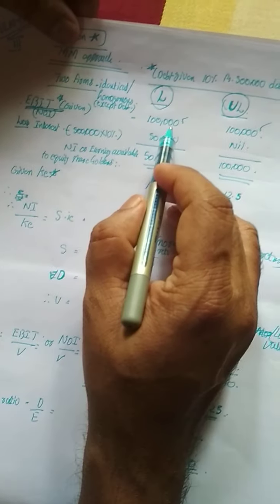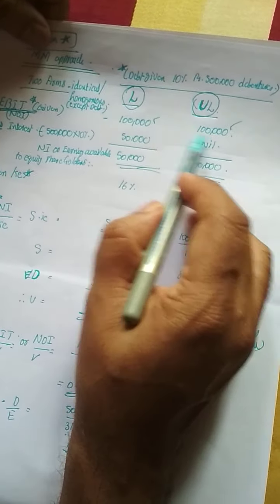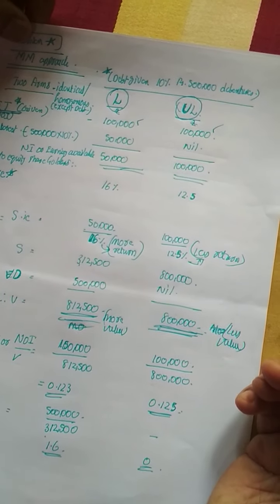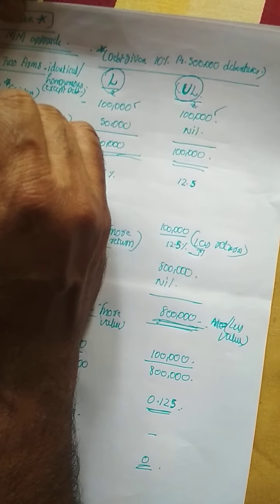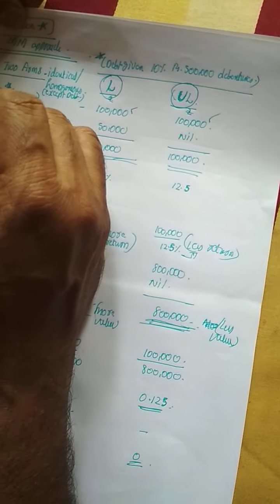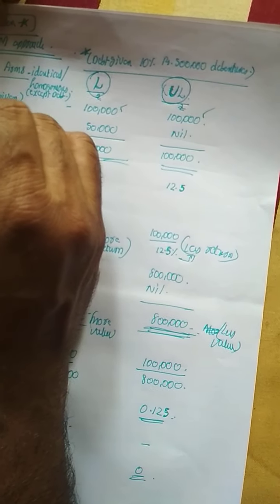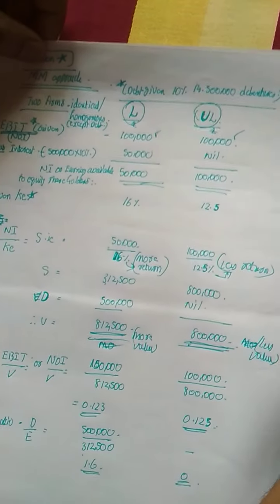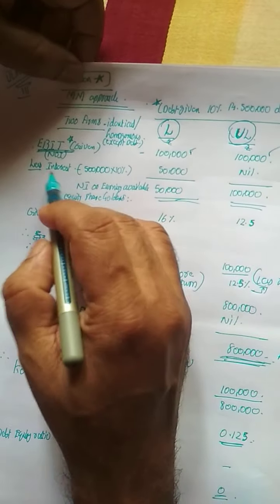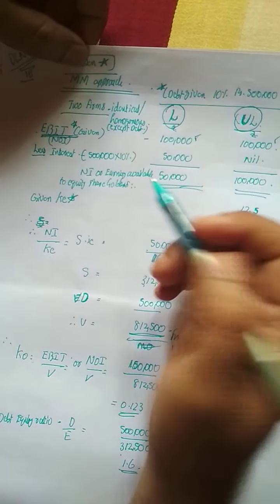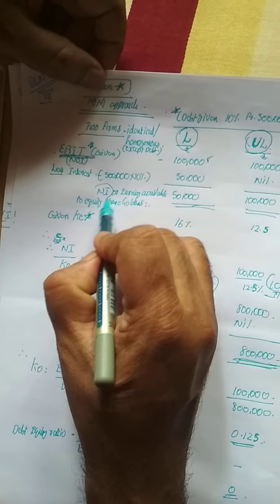Earnings before interest and tax for both the firms is rupees 1 lakh. This earnings before interest and tax, as you know, under the net operating income approach and net income approach, that EBIT is nothing but net operating income. So net operating income is the same as they are homogeneous firms. Now, from the net operating income, what we do under the net income approach, we deduct interest on borrowings in order to get net income.